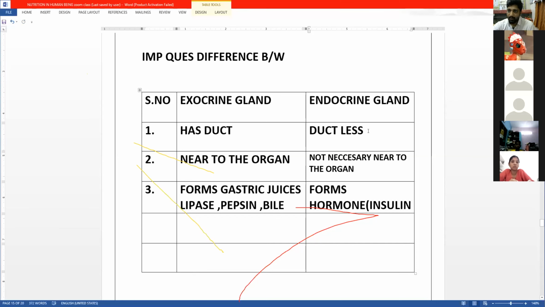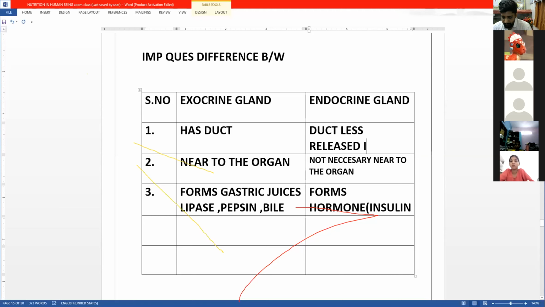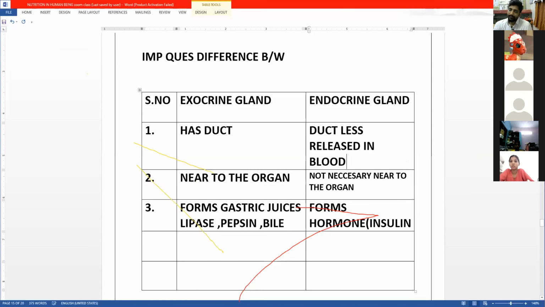If it does not have a duct, it is released in blood. Sir, is that the same point or a different point? You can keep it as the same point, because if there is no duct, then how will it go out? It needs blood to go out, whereas where there is a duct, blood makes no sense. Okay, you can write it as a different point also, no problem. Okay sir.